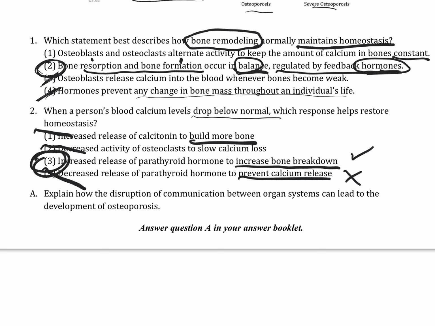Now, option 3 does not mention osteoclasts, which was the thing we were looking for, but it's telling us increase bone breakdown, which is the job of the osteoclast that we were looking for. This option 2 was trying to throw you off because it included the right word, osteoclast, but it's saying it wants to decrease activity of osteoclasts, so that is not right. So 3 is our right answer here.